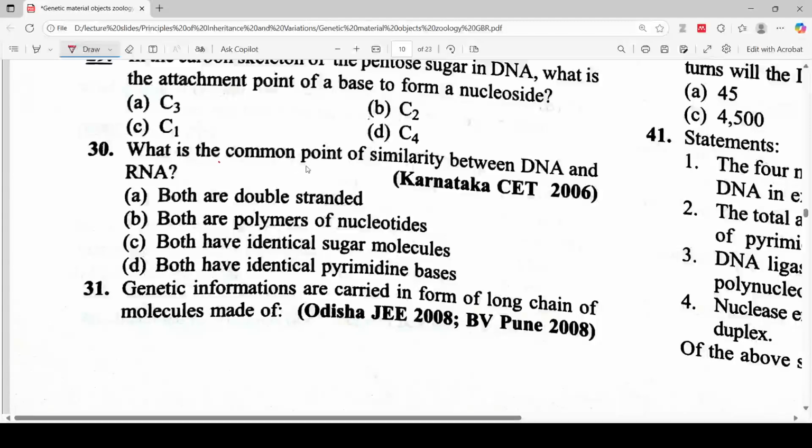What is the common point of similarity between DNA and RNA? Both are double-stranded. This is not correct. Both are polymers of nucleotides. Both have identical sugar molecules. Both have identical pyrimidine. This is not correct. Both have identical sugar. No, this is also not correct. So both are polymers of nucleotides will be the correct answer. So option B will be the correct answer for this question. Let's move to the next question.